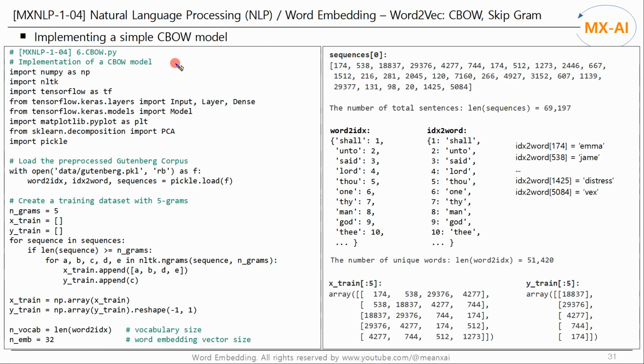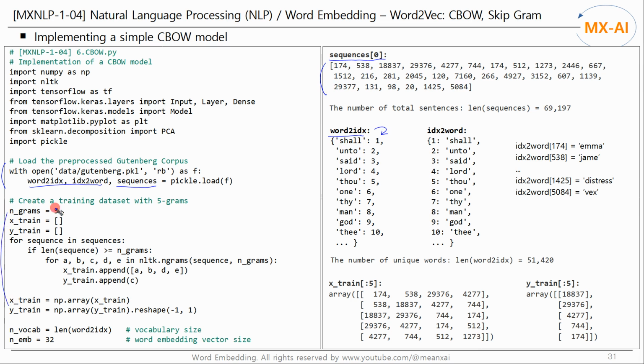Now that the data preprocessing is complete, let's implement the CBOW model. First, load the preprocessed Gutenberg corpus. The vocabulary and a list of sentences will be loaded. The first sequence in the list of sequences is as follows, and the vocabulary is as follows.